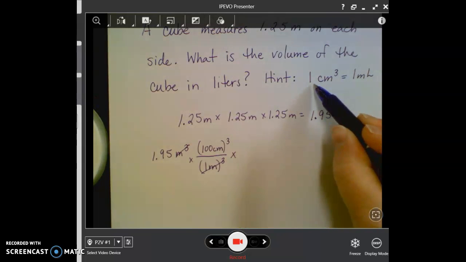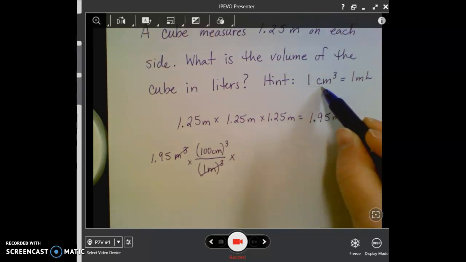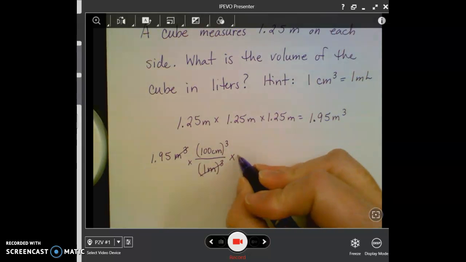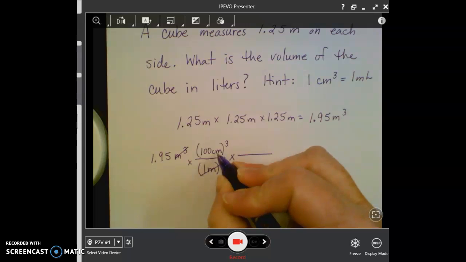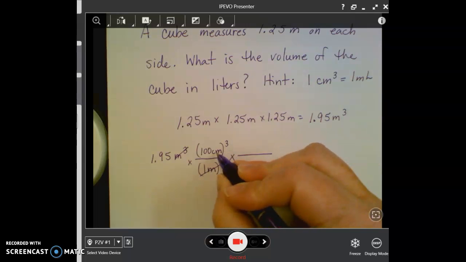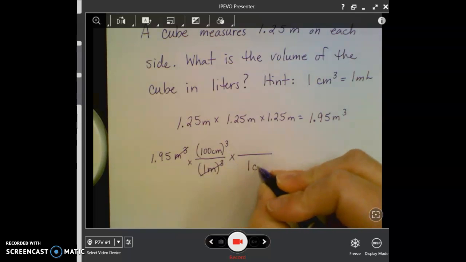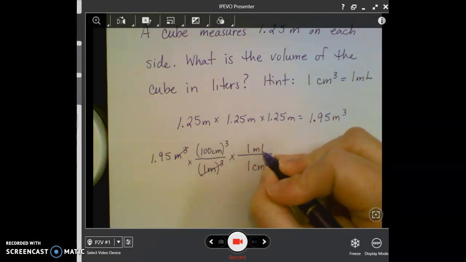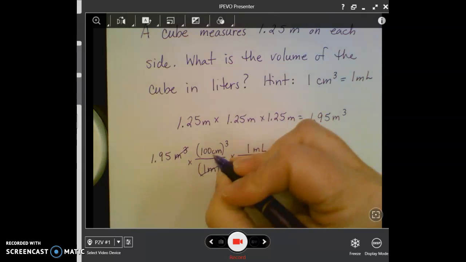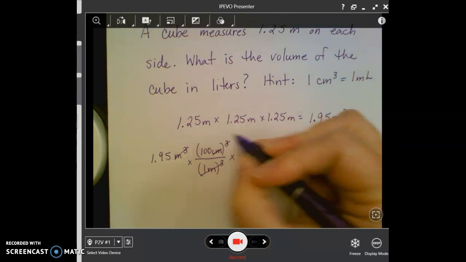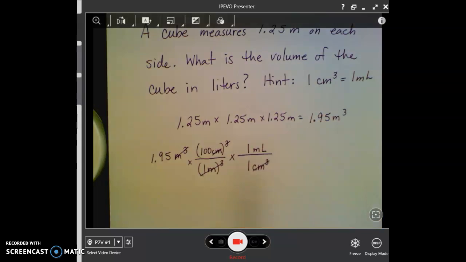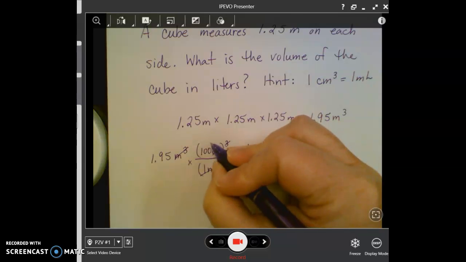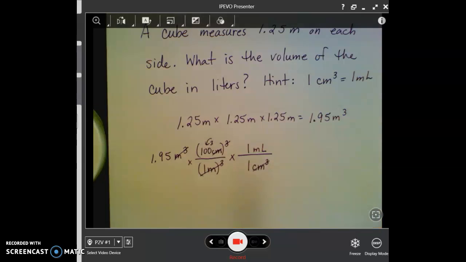So the other thing I know from my problem is that 1 cubic centimeter is equal to a milliliter. So I want cubic centimeters to cancel. It's on top here. I'm going to put that part of the conversion on the bottom, and I'm going to put my 1 milliliter on the top. So now cubic centimeters have canceled. Keep in mind, we're still going to cube this number.